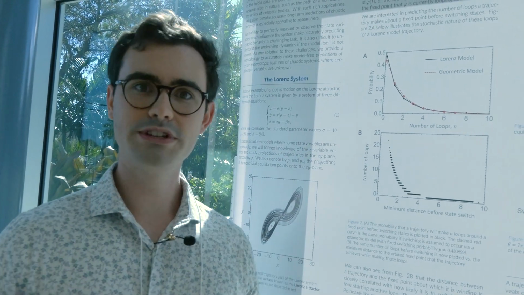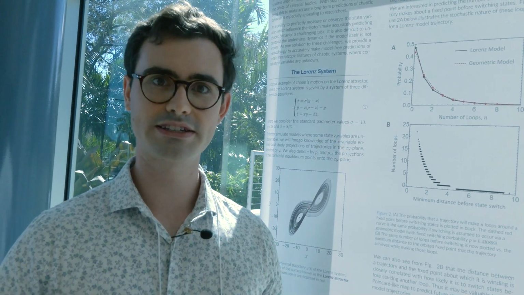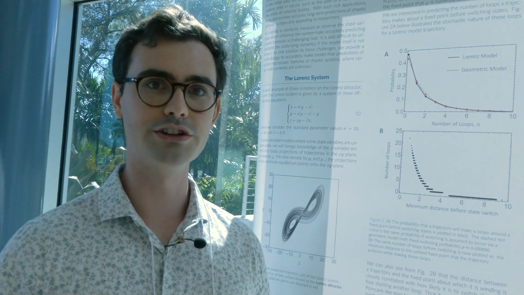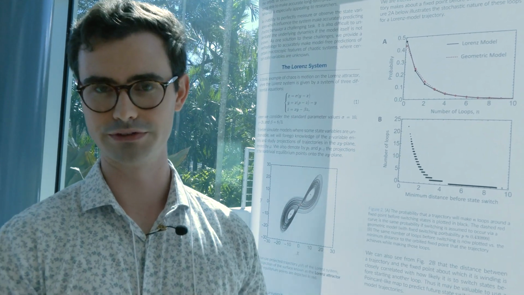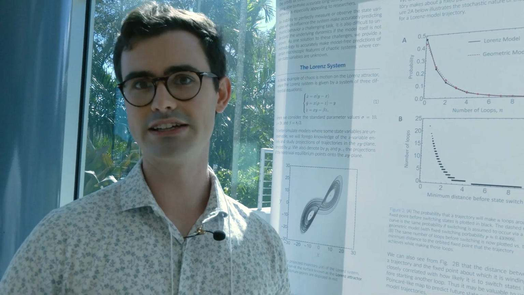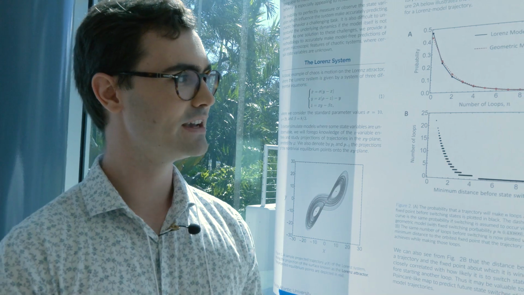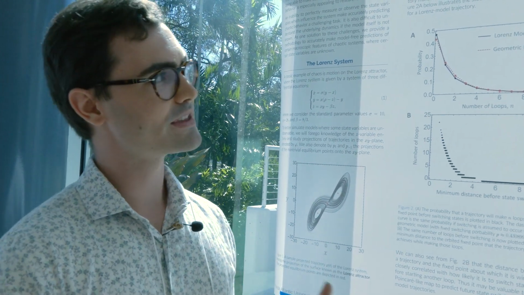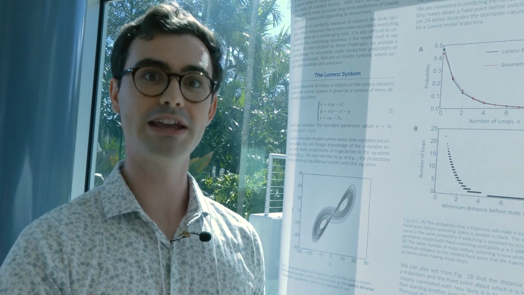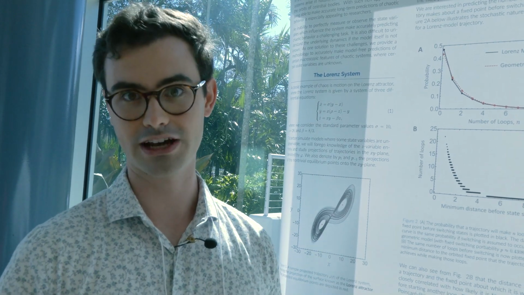So why are we doing any of this? Well, a lot of chaotic systems in the real world require perfect knowledge of all the variables that are influencing the system. However, in a lot of cases like animal movement, where certain metabolic processes of the animal themselves influence the future states of the system, that would be infeasible. But with this method, we're actually going to be able to make accurate predictions of macroscopic features without knowing all the variables. Thank you.